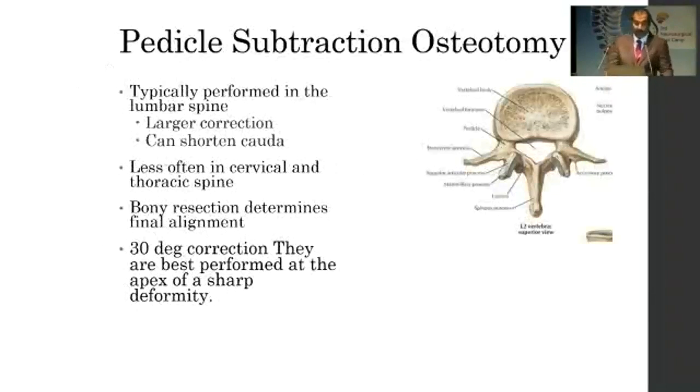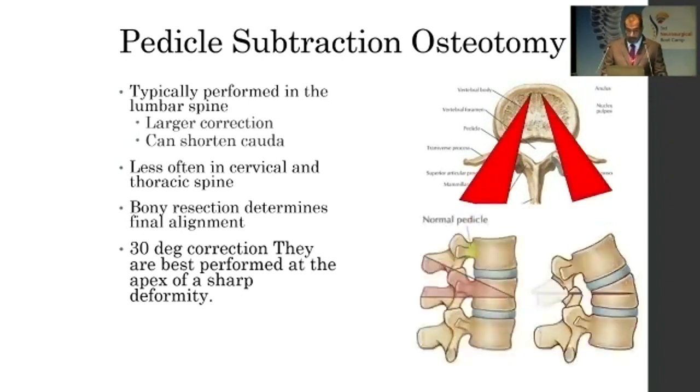So they're typically performed for large correction, and they shorten the cord instead of lengthening it. So it's also safer. Less often done in the cervical and thoracic spine. Bony resection determines the final alignment that you can achieve. 30 degrees of correction can be achieved at best, and it should be done at the sharp deformity curves, at the apex usually. Here you can see that you remove the spinous processes, the pedicles, and you wedge the body.